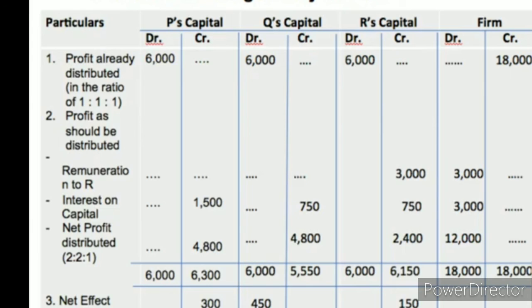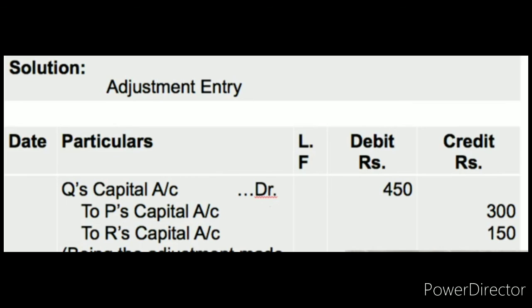So extra credit already 450 rupees should be debited in Q's capital account. And in R's capital account, R would get 6,150 rupees. Instead of that, he got only 6,000 rupees. So R should be credited 150 rupees. So whose account will be debited? Q's account will be debited, and P and R's accounts will be credited 300 and 150 rupees.